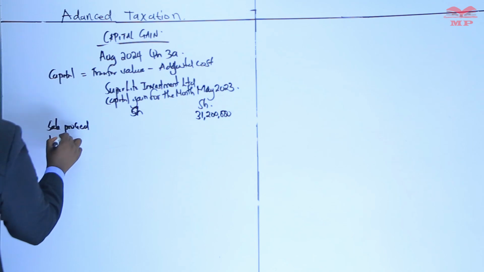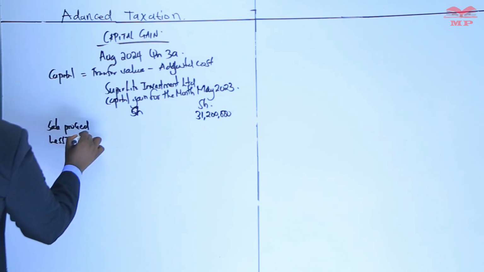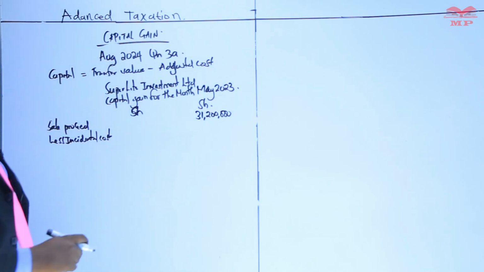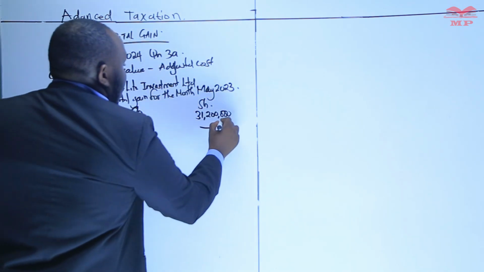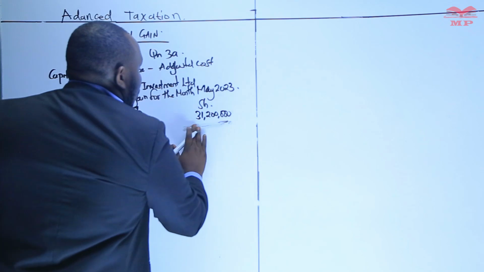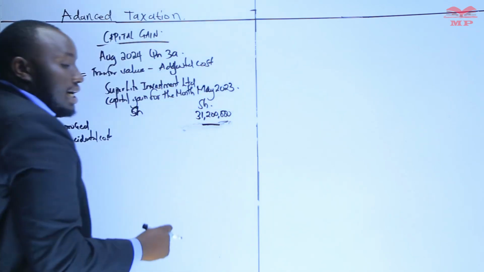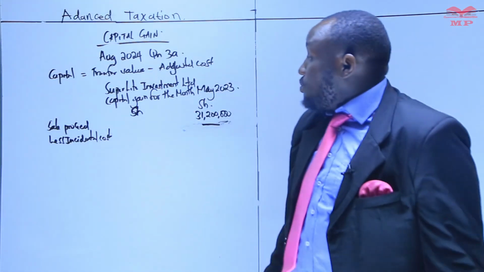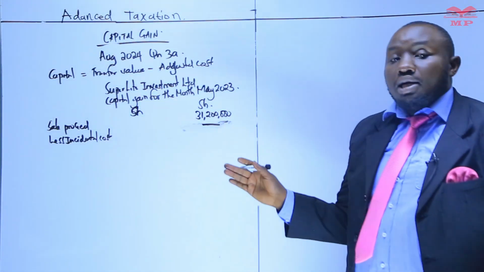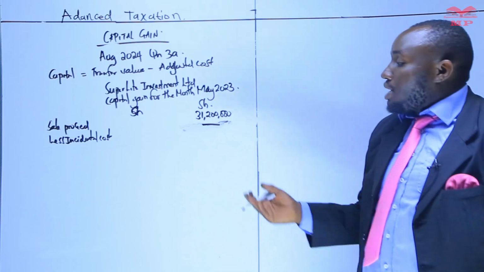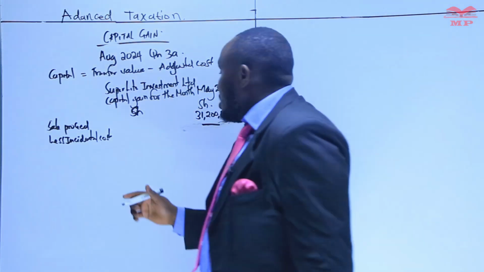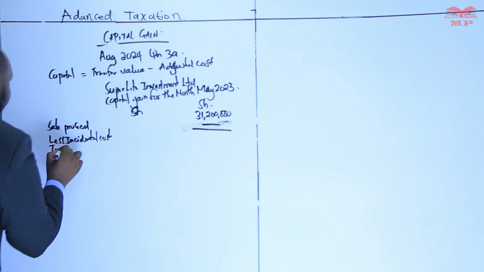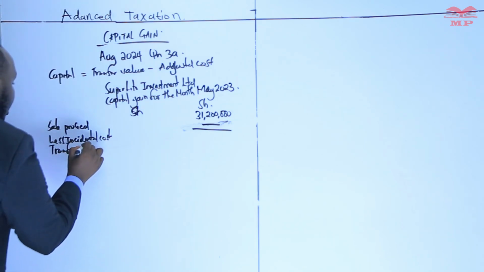Then you say less incidental costs. These are basically costs that are incurred while selling. For this particular case, we don't have those incidental costs. Those could mean if you did an advertisement while you are selling, or you had brokers who are looking for clients. So at that point, we don't have incidental costs, so then we have what we call transfer value.